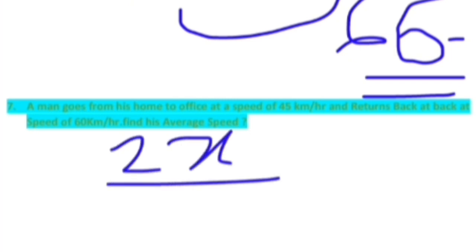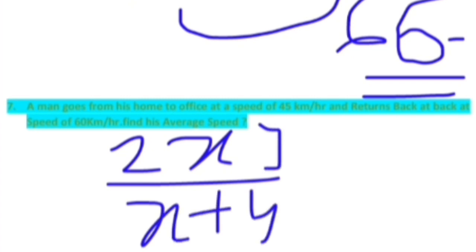Coming to the next question: a man goes from his house to office at a speed of 45 km per hour and returns back at a speed of 60 km per hour. Find his average speed. I already discussed this previously. What is the average speed formula? 2xy by x plus y. This is the average speed formula. Take x as 45 kilometer and y as 60 kilometer, and you will get the answer easily.